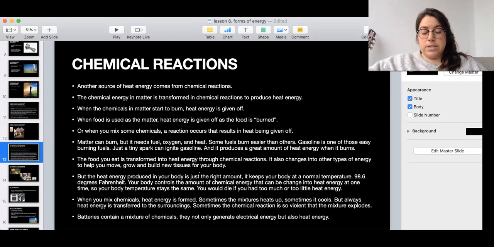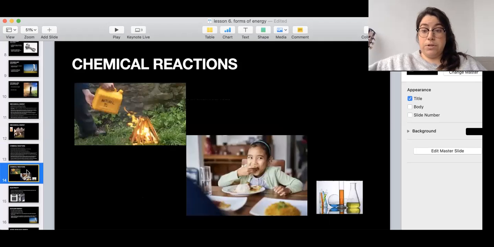When you mix chemicals, heat energy is formed. Sometimes the mixtures heat up, sometimes they cool, but always heat energy is transferred to the places surrounding where you're doing the chemical mixture. Sometimes the chemical reaction is so violent that the mixture explodes, like we were talking about when you watch an experiment and something blows up. Batteries also contain a mixture of chemicals. They not only generate electrical energy, but also heat energy. That's why when you're using a battery, it feels hot.